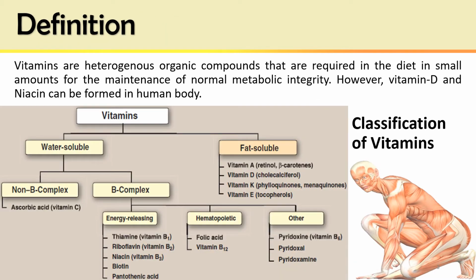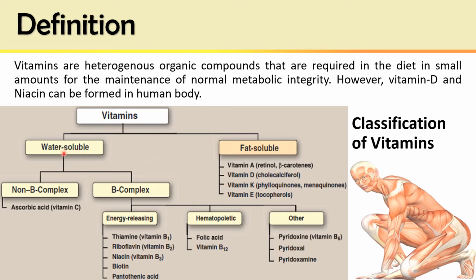Let us review with the definition of vitamins. The vitamins are heterogeneous organic compounds that are required in our diet to maintain the normal functions of metabolism. However, vitamin D and niacin, that is vitamin B3, can be formed in our body. Vitamins are broadly classified into water soluble and fat soluble.